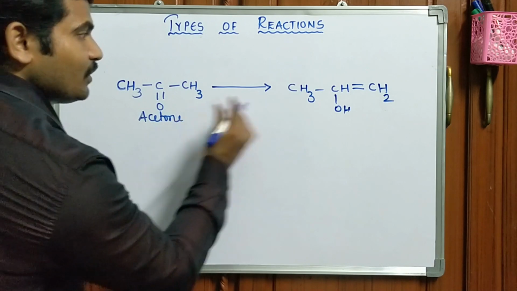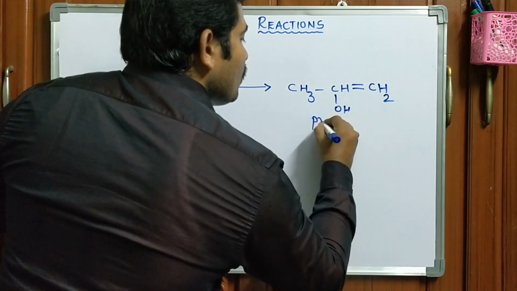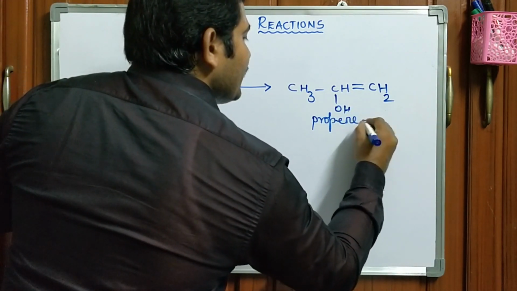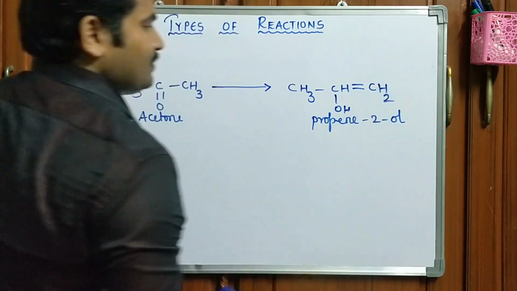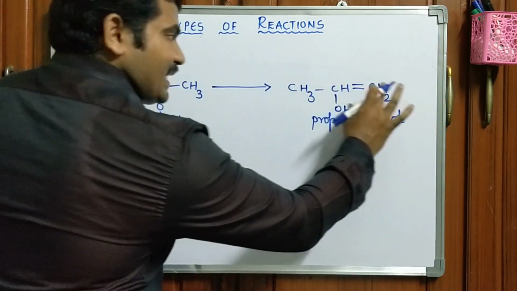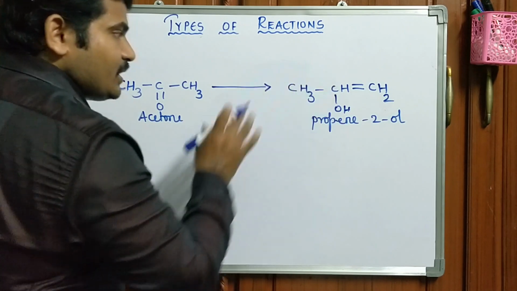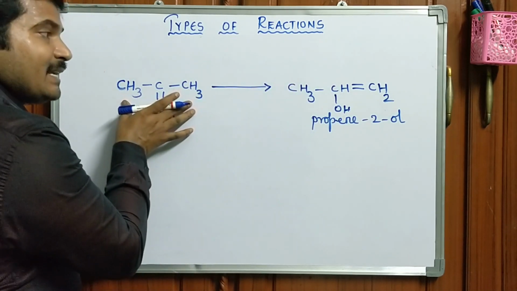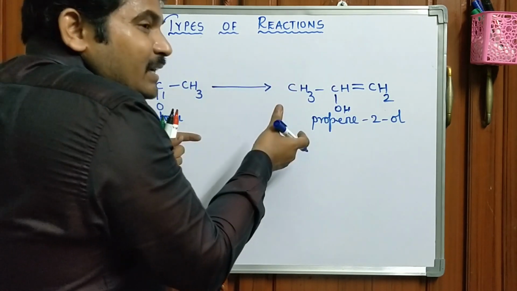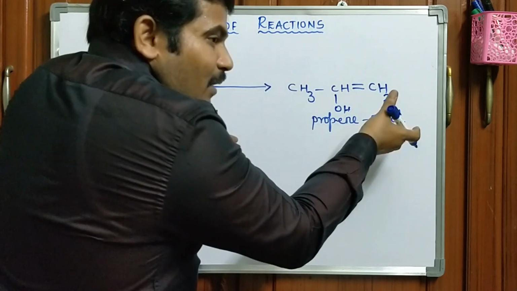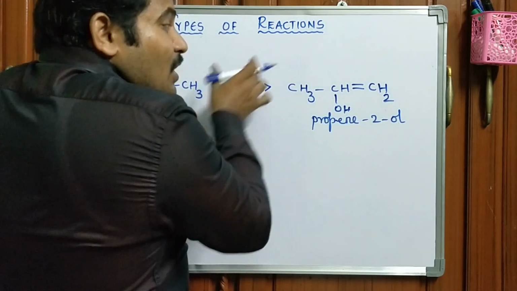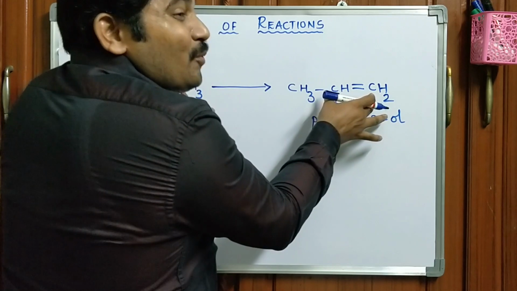See, it is a ketone. It is propen-2-ol. So, it is a chemical reaction in which the substrate is rearranged to form its respective constitutional isomer.